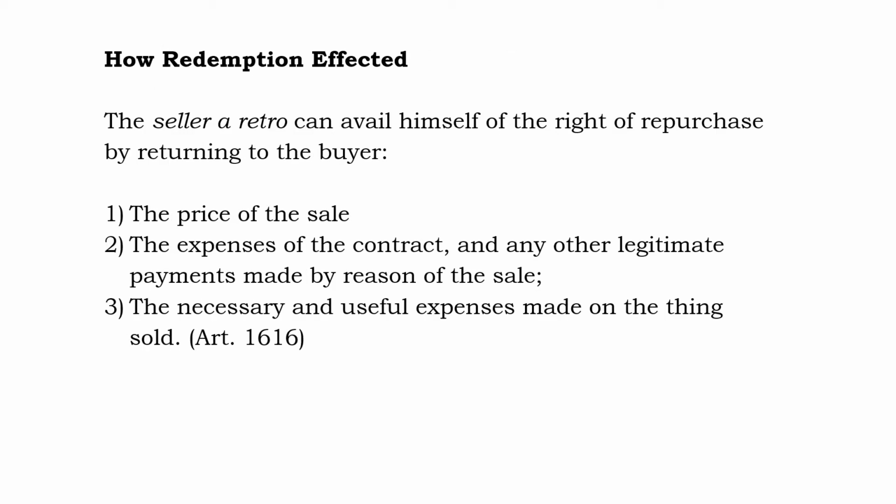How is redemption effected? The seller a retro can avail himself of the right of repurchase by returning to the buyer the following: 1, the price of the sale; 2, the expenses of the contract and any other legitimate payments made by reason of the sale; and 3, the necessary and useful expenses made on the thing sold. This is based on Article 1616.